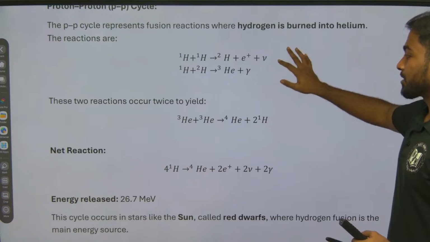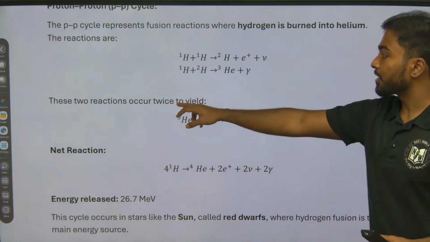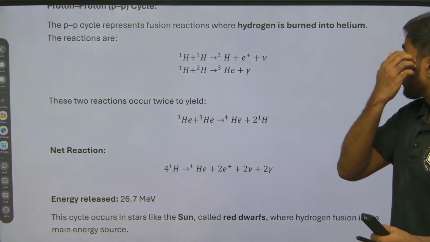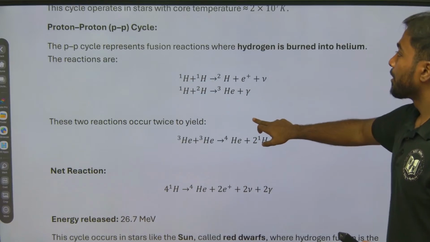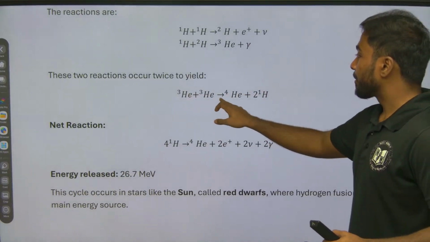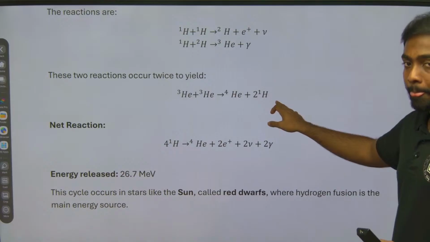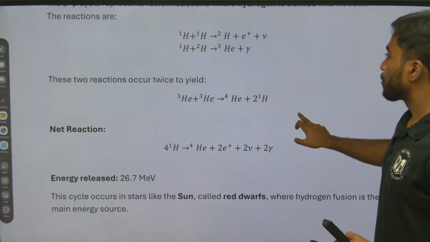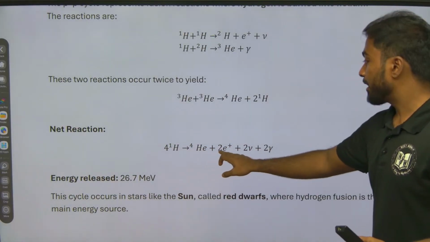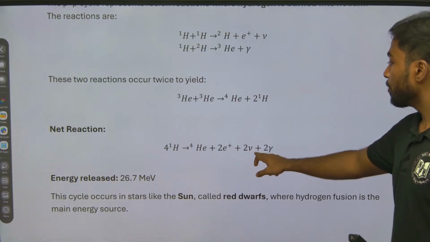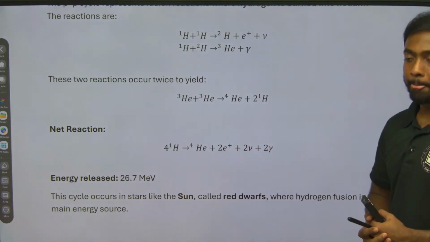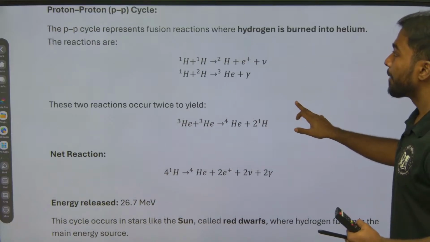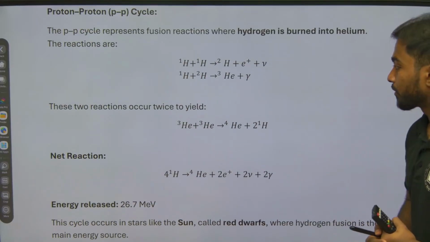So for the net reaction, these two reactions occur twice to yield helium plus helium gives helium plus 2 hydrogen. Right? So now the net reaction will be 4 hydrogen gives helium plus 2 proton plus 2 neutrino plus 2 gamma. Okay, this is the net reaction of the proton-proton cycle. You can take a note of this.